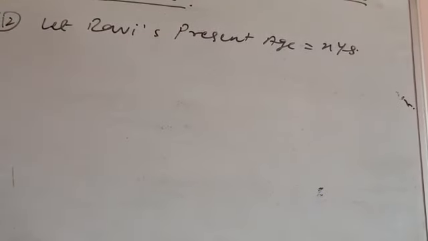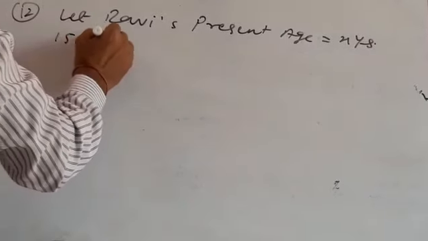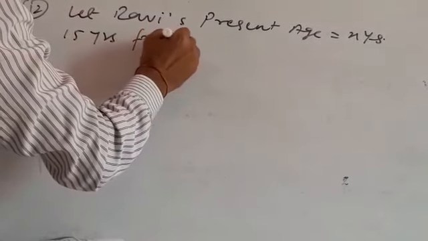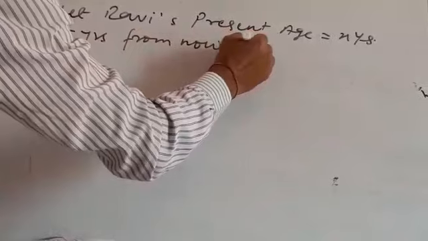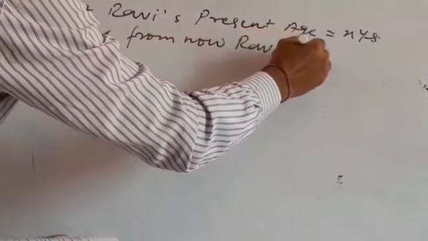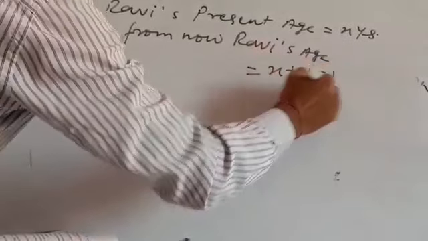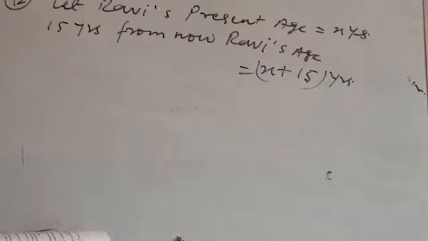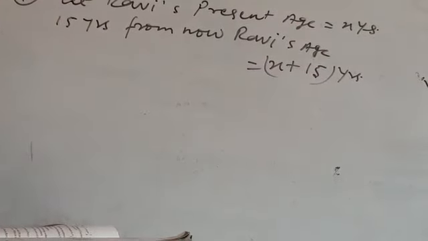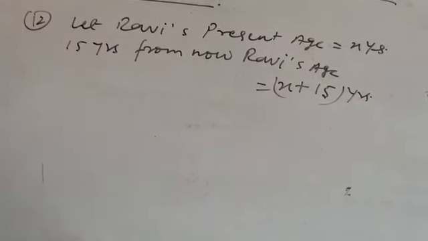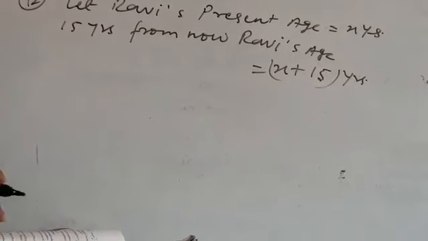And in this question it is 15 years from now. So 15 years from now, Ravi's age will be X plus 15 years. You must understand the meaning of the phrase 15 years from now, which means 15 years after today. Ravi's age will be X plus 15 years.